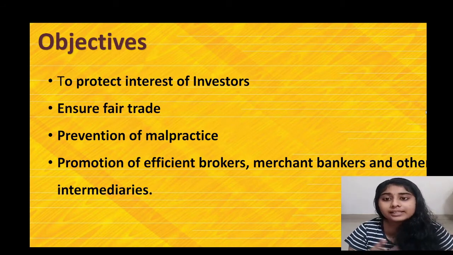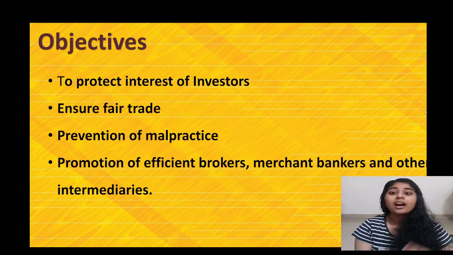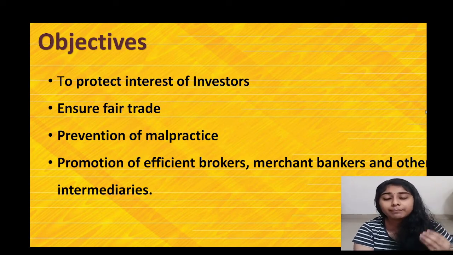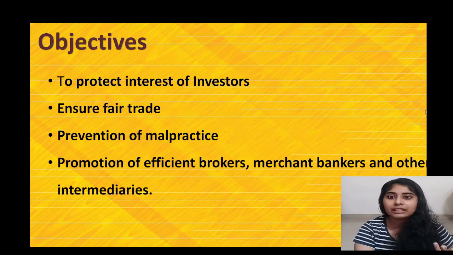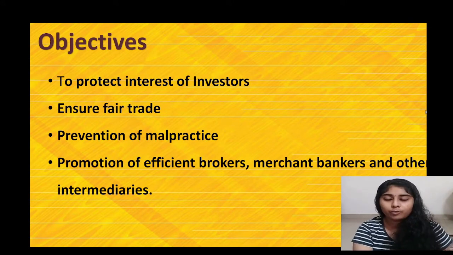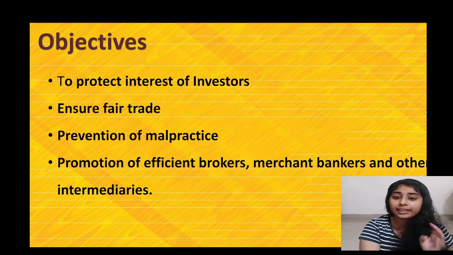And the third one is prevention of malpractice. Fourth, we can say, promotion of efficient brokers, merchant bankers, and other intermediaries. That is, once these brokers or sub-brokers or merchant bankers are performing very well and helping to keep up the interest of the investors and helping the stock market to grow, they should be given a promotion or recognition, so for that also SEBI is formed.